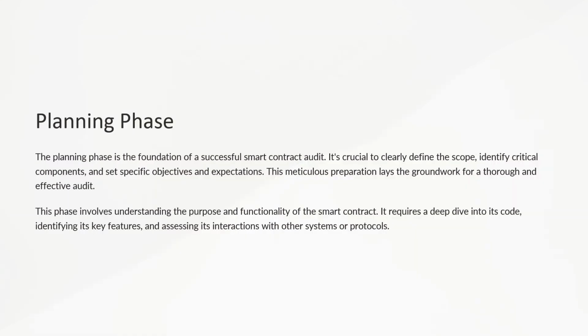The foundation of a successful smart contract audit lies in the planning phase, where the scope is defined, critical components are identified, and specific objectives and expectations are set. This phase involves understanding the purpose and functionality of the smart contract. It requires a deep dive into its code, identifying its key features, and assessing its interactions with other systems or protocols. Just as a successful architectural project begins with meticulous planning, including defined objectives and clear expectations, a smart contract audit lays the groundwork for a thorough assessment by clearly defining the goals and scope of the audit.